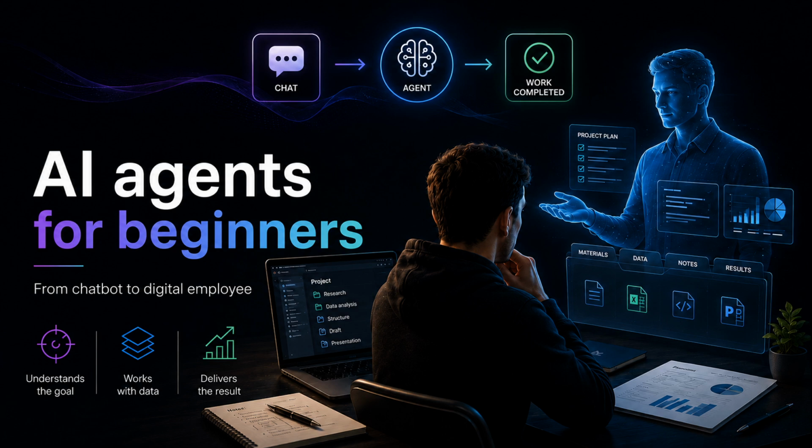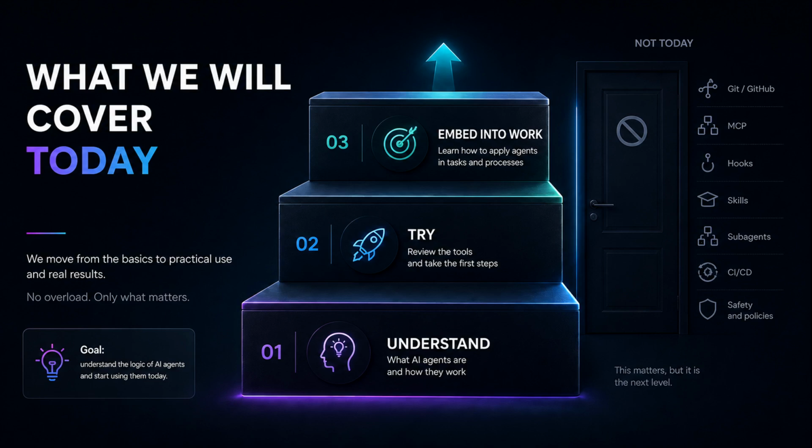It can receive a task, read materials, make a plan, edit something, check the result, and show you the final output. If you understand this mechanism, tools like Claude Code, Codex, Cowork, Gemini CLI, Klein, and others stop looking like chaos. You begin to see one common idea. We are moving from AI, give me advice, to AI, do the task.